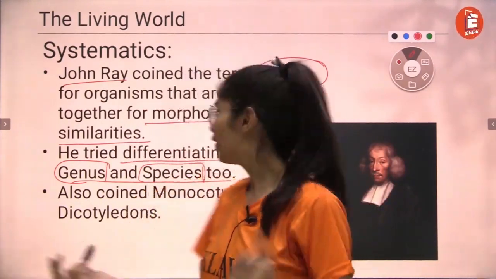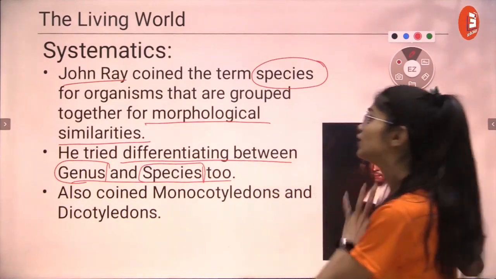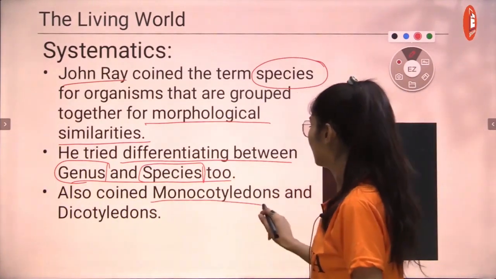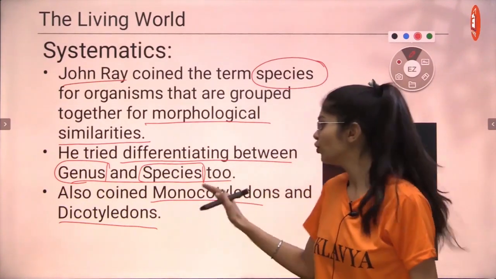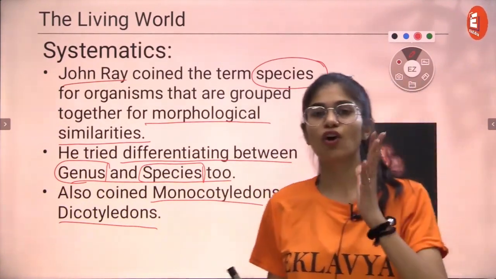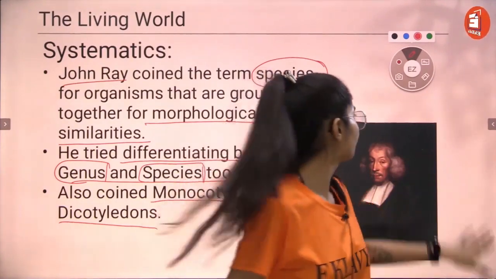Okay. Other than that, John Ray also coined monocotyledons and dicotyledons. It's a botany topic. Monocotyledon and dicotyledon. This is about the cotyledons that are present in a seed.